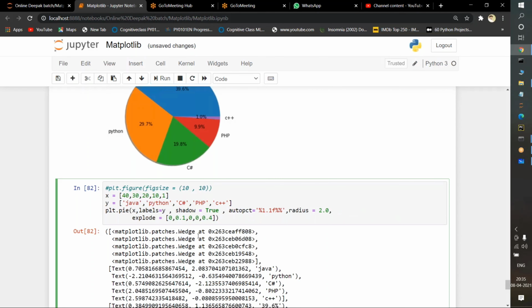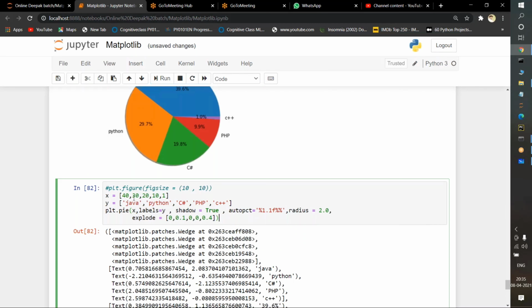Now we are using another function known as explode. This is the most important one. I'm taking X, and some text on the Y axis. I'm passing X labels here. Labels is for showing the names, true is for shadow, and this one is for showing the percentage. Radius is the radius of the circle. And explode is equal to 0, 0.1, 0, 0, 0.4.